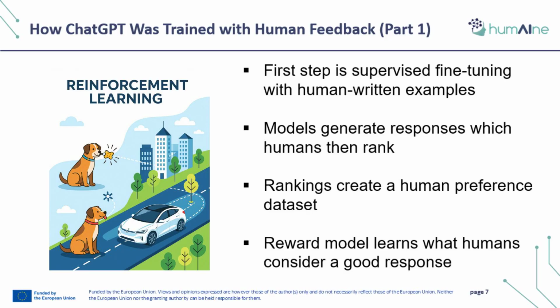ChatGPT's training with human feedback includes supervised fine-tuning. Human experts write example conversations, and the model learns to imitate them. Once the model is able to generate responses, humans compare multiple answers to the same prompt and rank them from best to worst. These rankings form the human preference dataset. A reward model is then trained to predict these human preferences. The model is a learned judge of response quality.